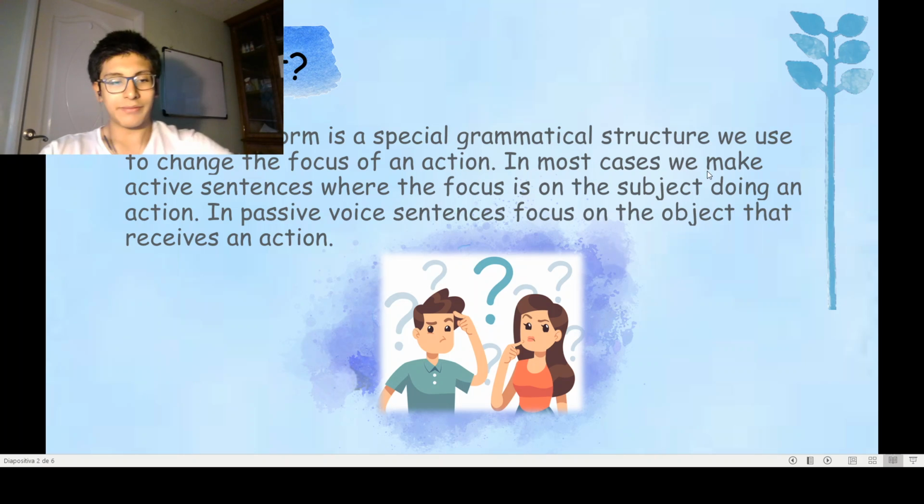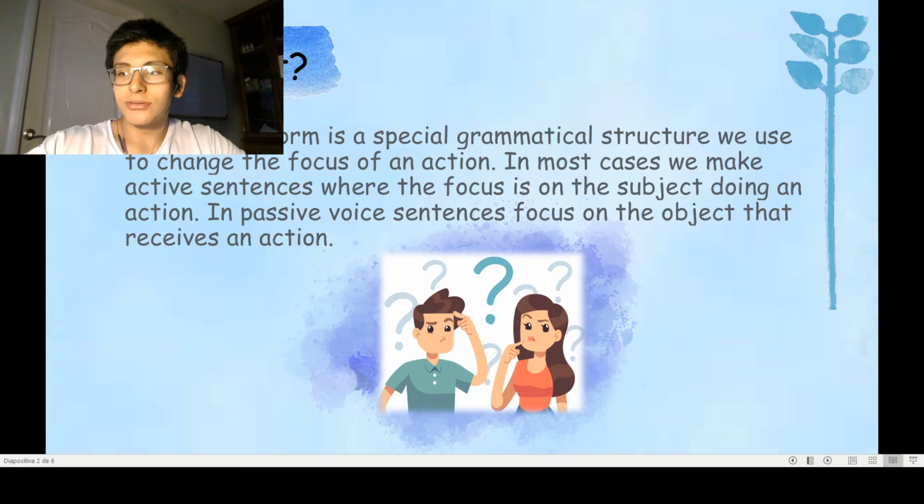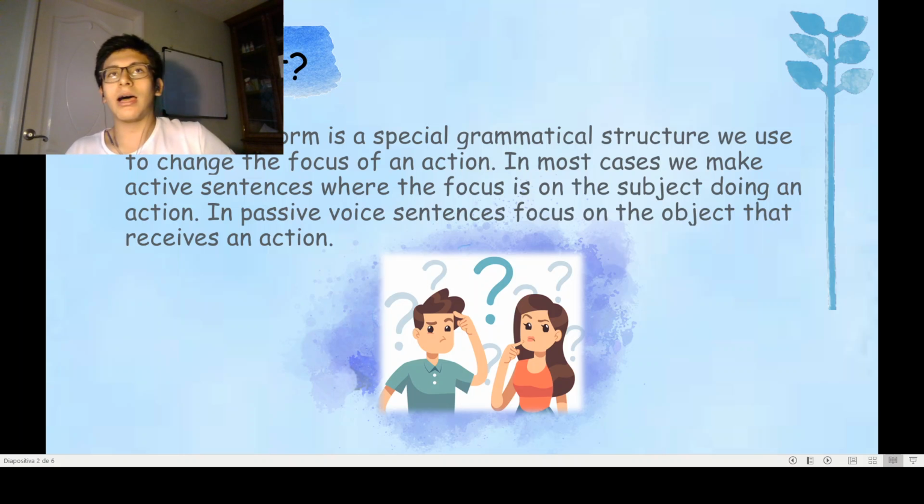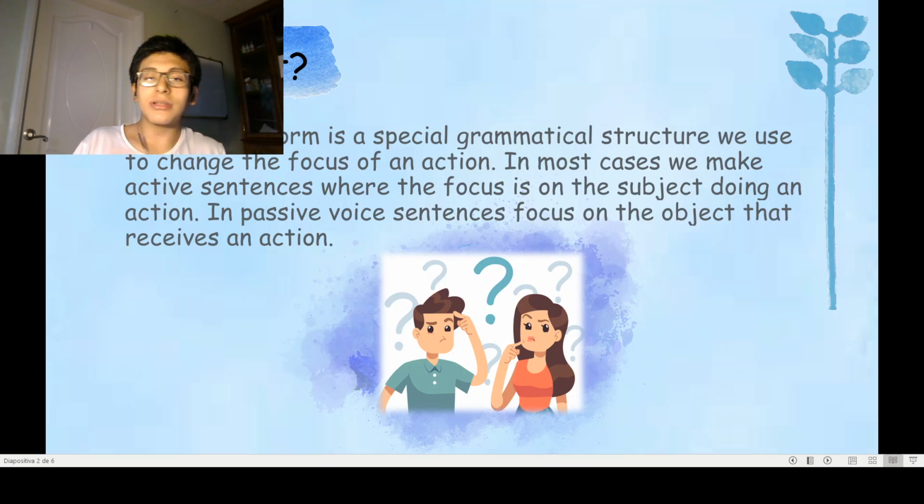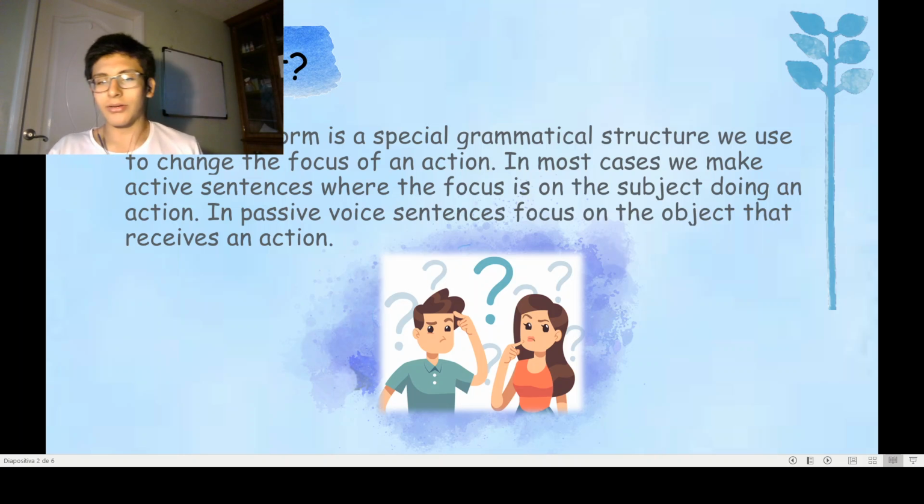First of all, we have to know what the passive voice is. It is a grammatical structure that we use to change the focus of the sentence from the subject to the object. For example, in most sentences we want to focus on the action doer, who is doing the action. But in passive voice we are focused on other things.